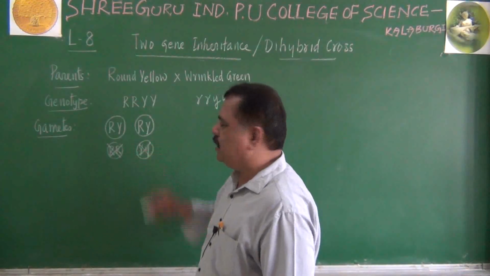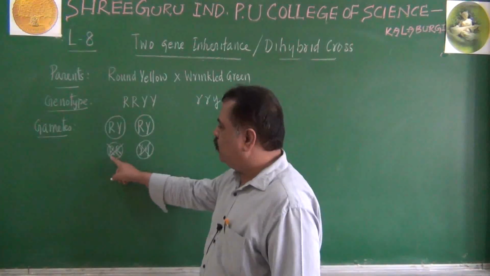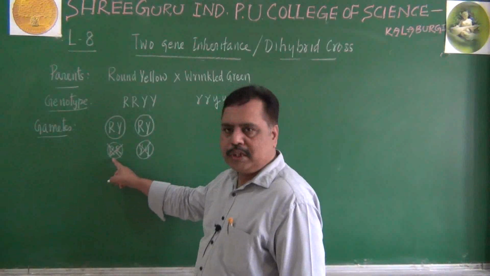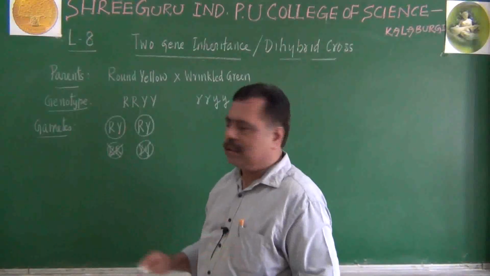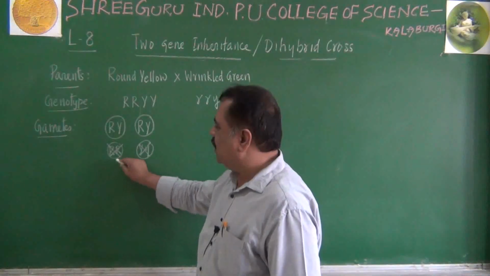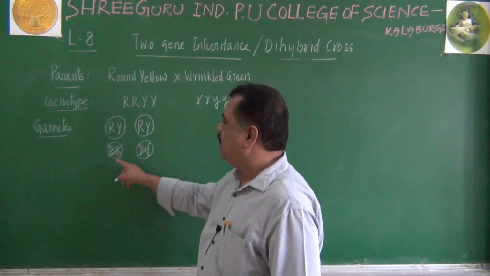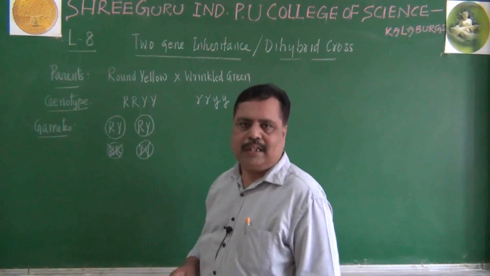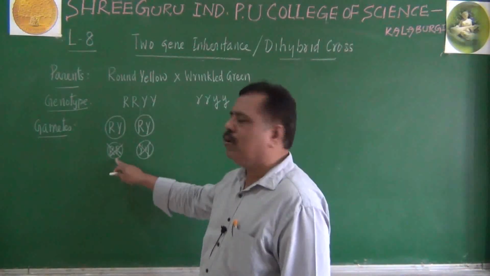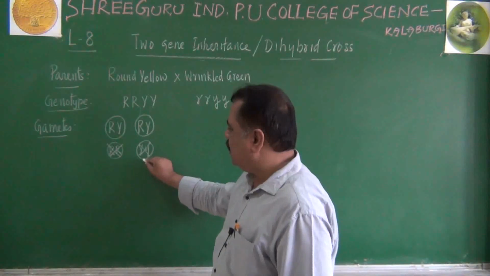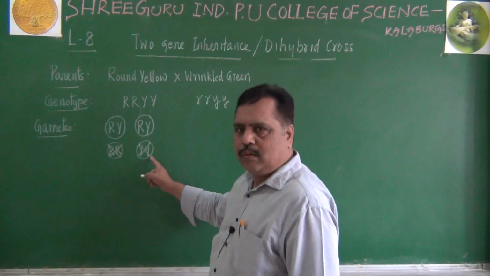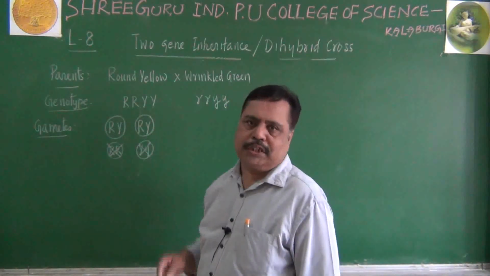You should not write like this, because if you take both capital R together and segregate these pairs, what will happen? This gamete will not have any allele for color. It will have allele for shape only. It will not have color allele at all. This gamete will have allele for color only. It will not have allele for shape.